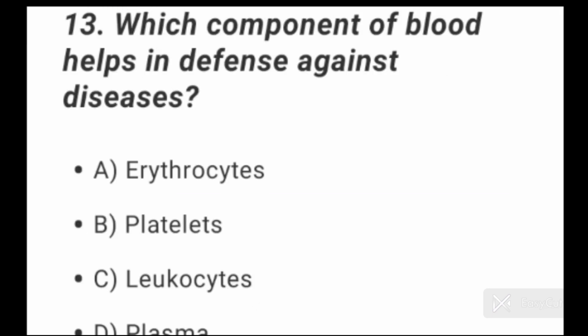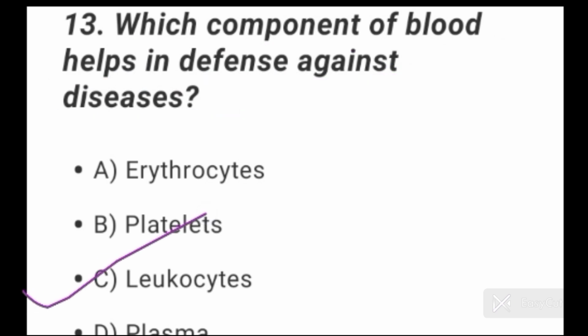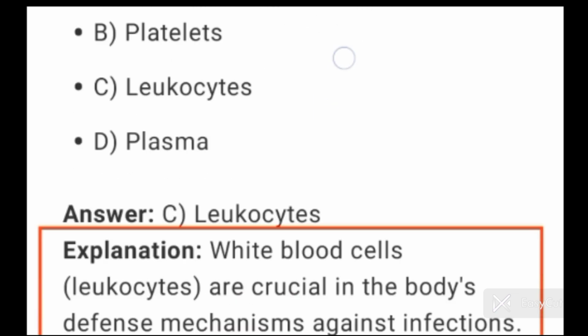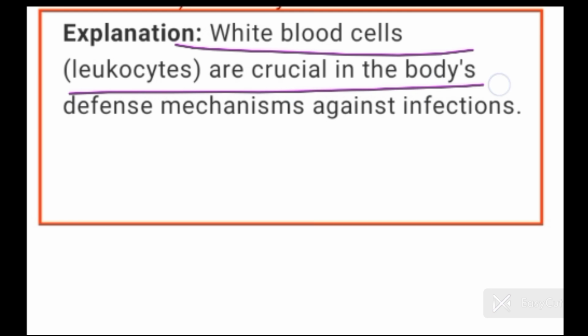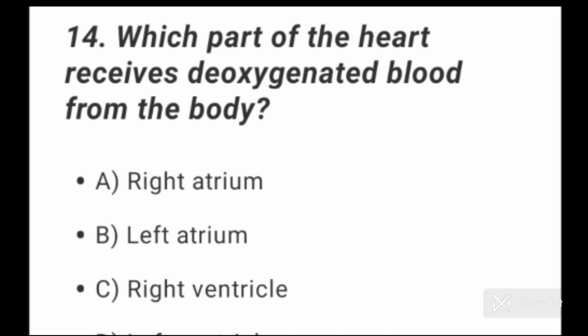Okay. Question number 13. Which component of blood helps in defense against diseases? So option C is the correct option. Leukocytes is the component of blood which helps in defense against diseases. So WBCs, leukocytes, are crucial in the body's defense mechanism against infections. Question number 14.